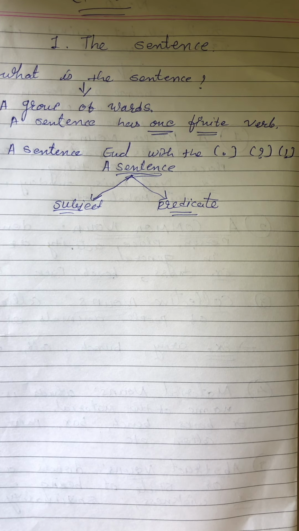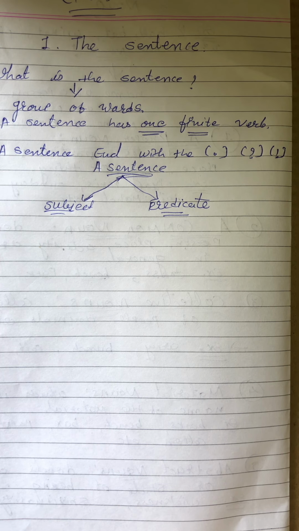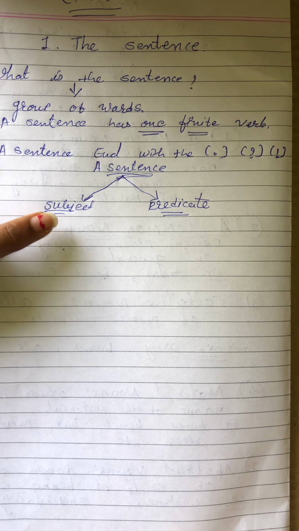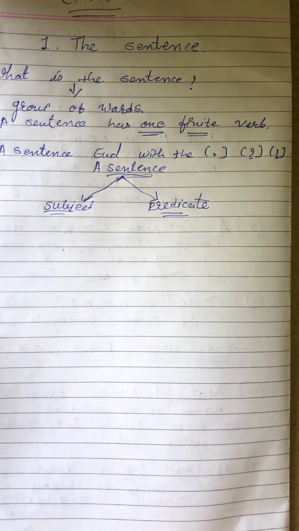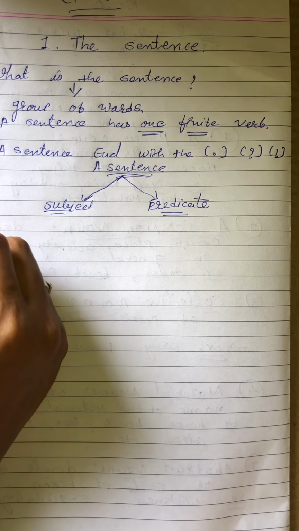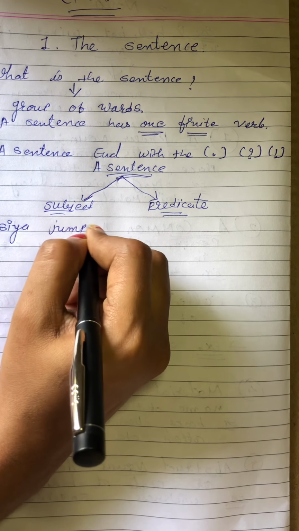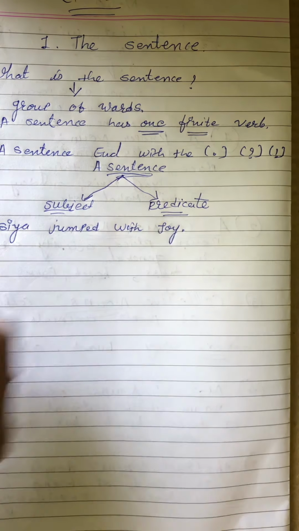First is a group of words, second is the sentence has one finite verb, third one is a sentence ends with the full stop, question mark or an exclamation mark. A sentence has two parts. First part is the subject and second part is our predicate. See, we can see that example. First example is that Sia jumped with joy.